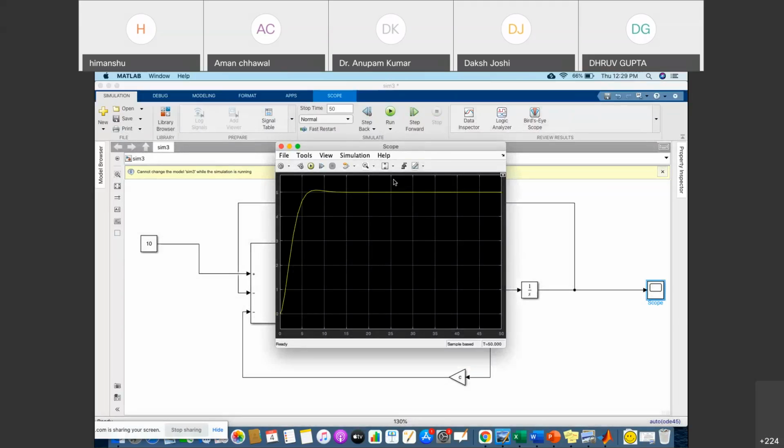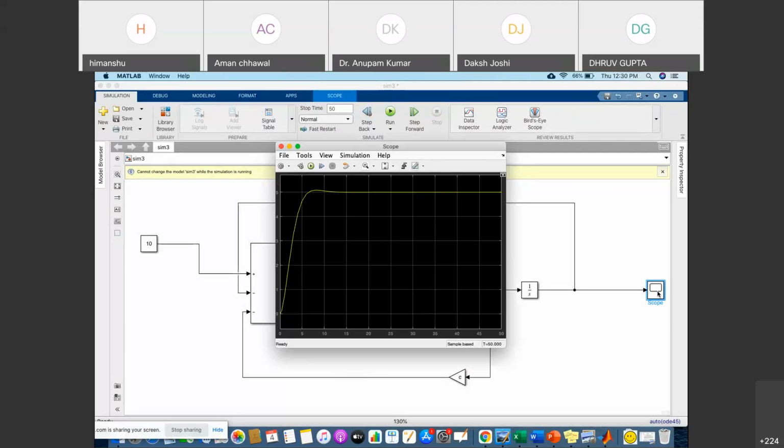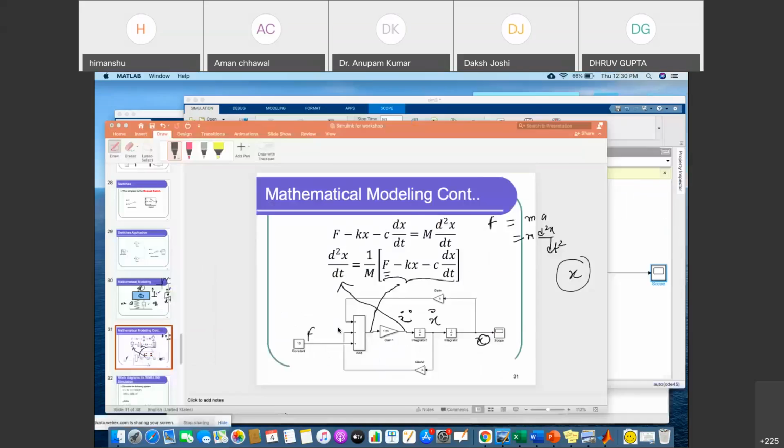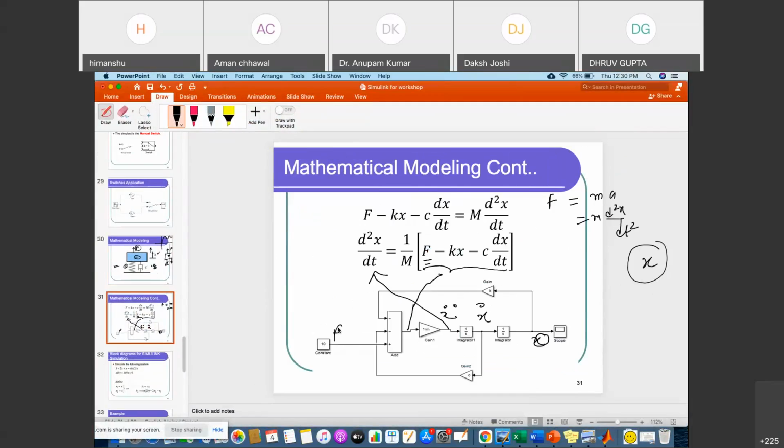So this type of response we are getting. It is not exactly oscillatory, right? So if we are giving 10 Newton as a force, then we will get such type of response. Okay, so this is all about today's class, the session.